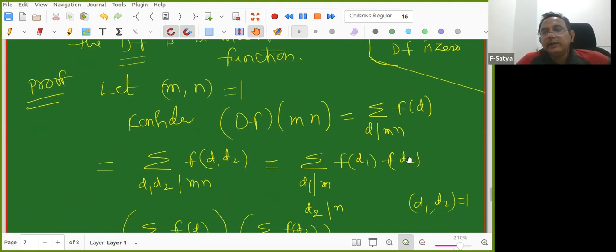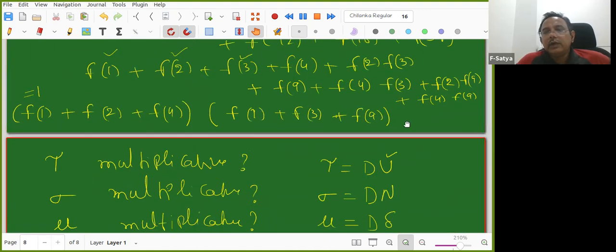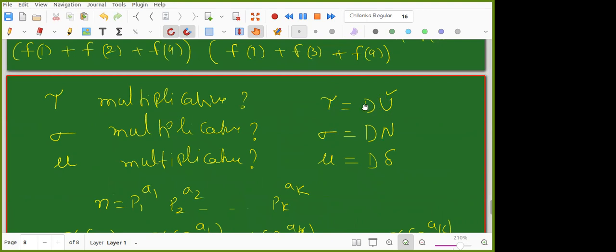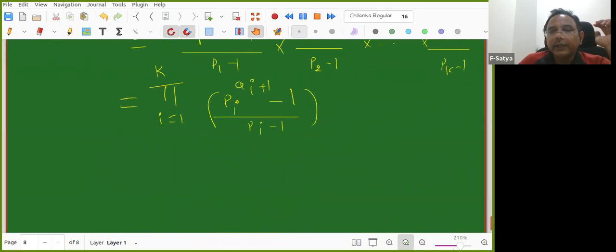I'm using that now. So U is multiplicative, so DU is multiplicative, so tau is multiplicative, like that. I'll give an alternative proof also; so many different proofs I'll give.